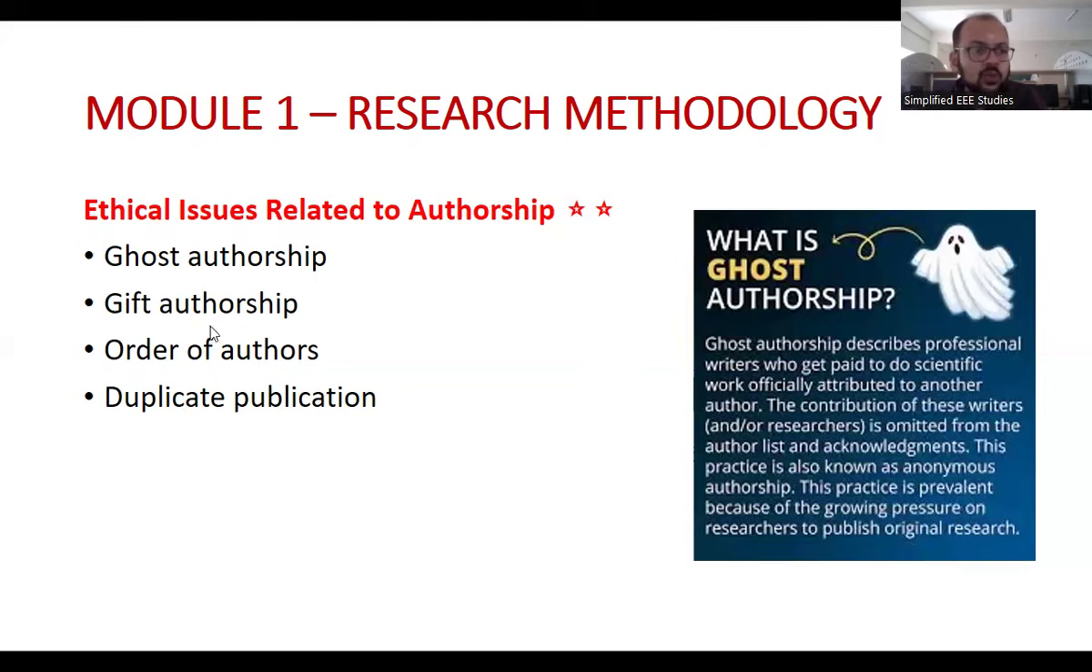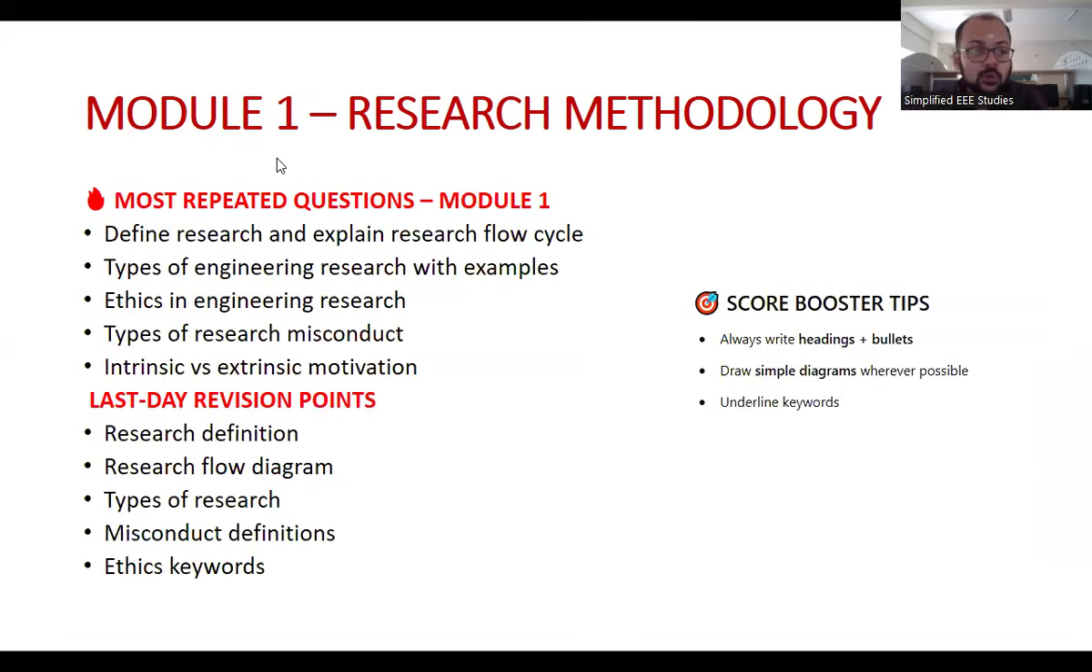Like that, you have to talk about gift authorship, because you are my friend, I am putting your name in my patent or in my copyright. Order of authors: you are my student, so my name should be there in your research paper. Duplicate publication. So these are the different types of ethical issues related to authorship. It is very, very important from the exam point of view.